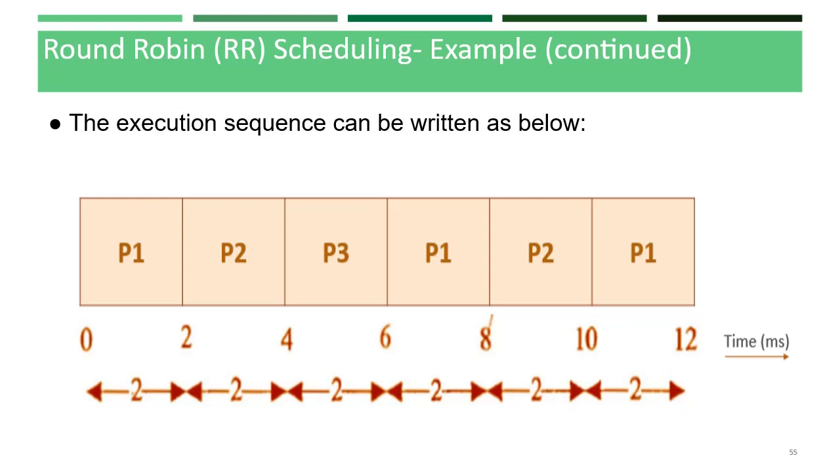After 2 milliseconds, the queue moves to P1 again. P1 runs for 2 milliseconds, and from P1 it goes to P2. P2 completes its 2 milliseconds. Now P3 has completed within the time slice, therefore the execution moves again to P1.